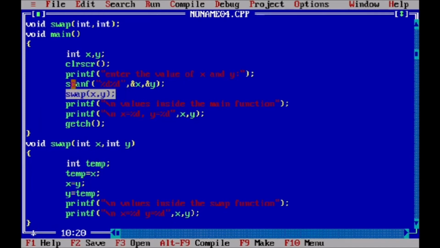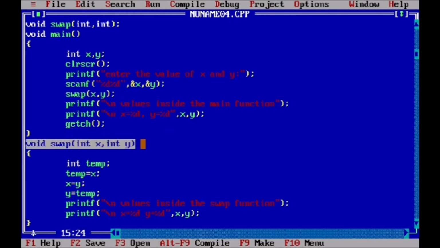So the control transfers directly here. Now here, what happens is that a new space for x and y will be created. So the changes you are making in this function remain for this function only. So the value of x and y will be changed and displayed here. Now control goes here again.